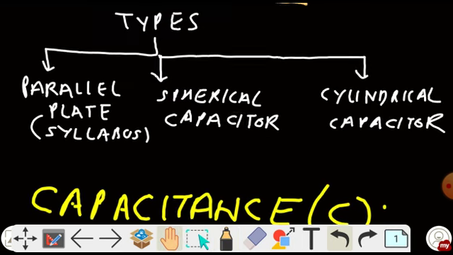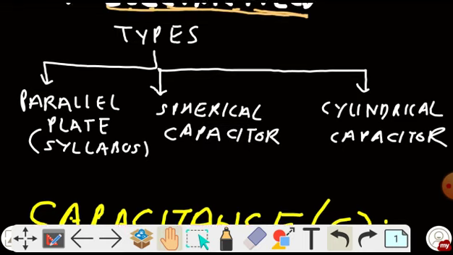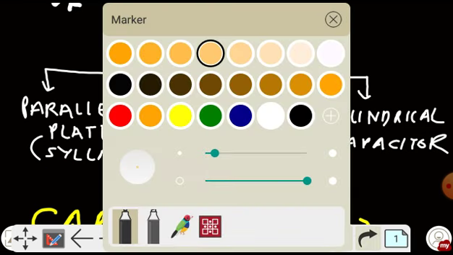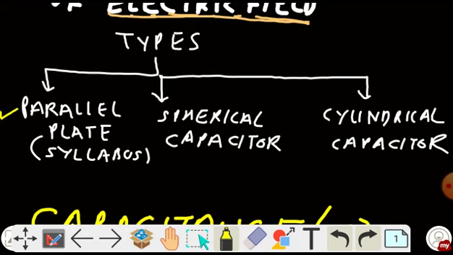Now coming to the types of capacitors, how many types of capacitors are there? Generally there are three types of capacitors. One is the parallel plate capacitor, another is the spherical capacitor, and the third one is the cylindrical capacitor. In our syllabus only parallel plate capacitors are there, so we have to study only the parallel plate capacitors. Spherical and cylindrical capacitors are not in our syllabus, so we are not going to discuss them. Now let me show you the images of these three capacitors.